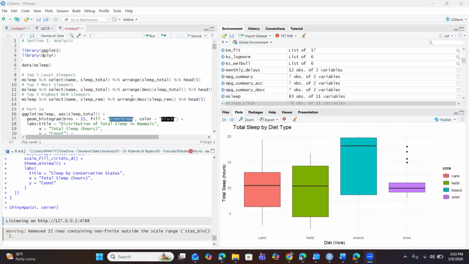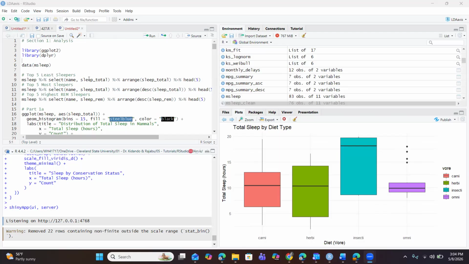Today in this project, I'm trying to answer the question: how do mammals sleep differently? I have used the msleep data from the ggplot2 package, and this data contains over 83 different species of mammals. The goal today is to analyze how factors like body weight, diet, and also the conservation status affect the sleeping behavior or the rapid eye movement of these mammal species.